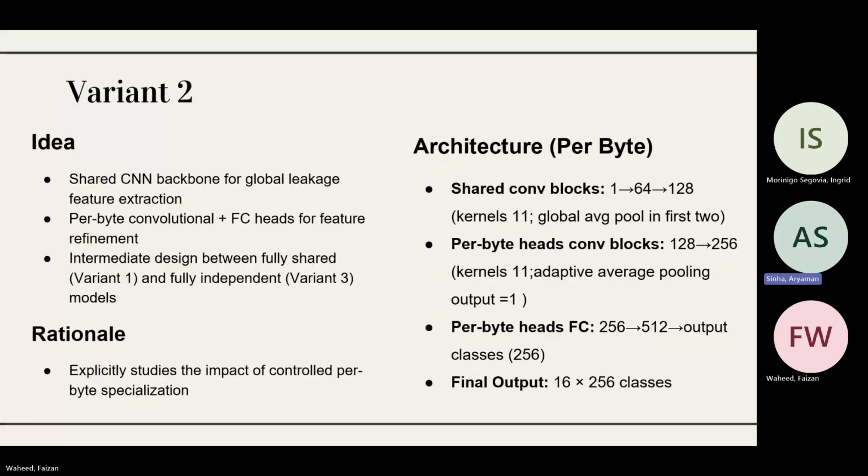Moving forward to variant 2, it introduces partial parameter sharing by combining a shared convolutional backbone with per-byte specific convolutional and fully connected layers. Early layers extract global leakage patterns common across bytes, while the later layers refine the features for each byte individually. This design balances efficiency with specialization. It explicitly evaluates whether controlled byte-level refinement improves attack performance.